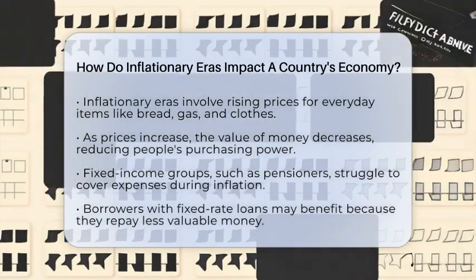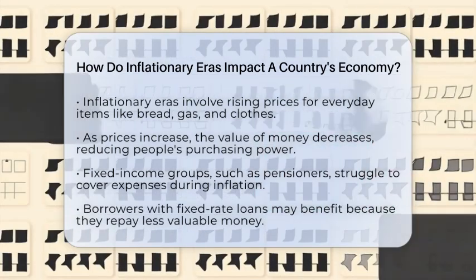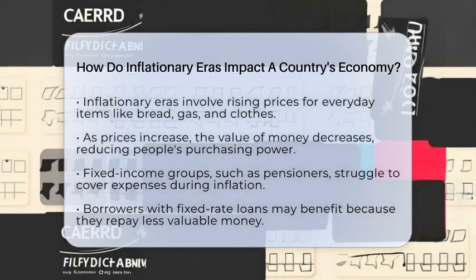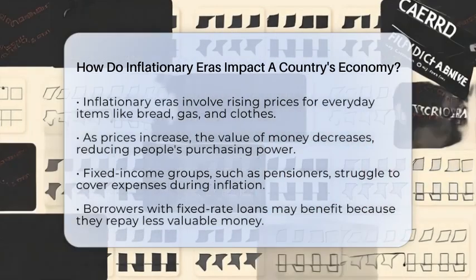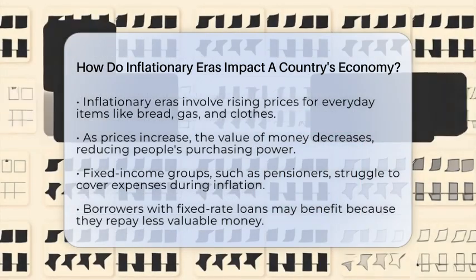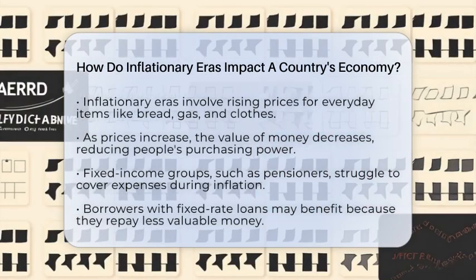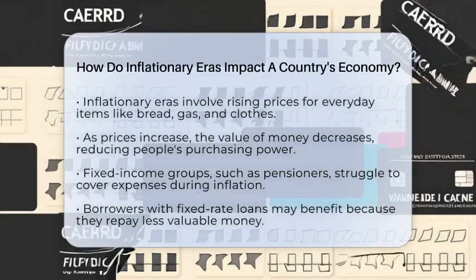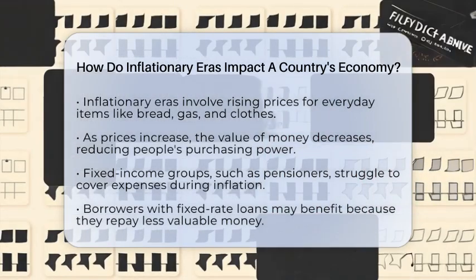When prices rise, the value of money drops, so people need more money to buy the same things. This means if your income stays the same, your purchasing power shrinks, and your standard of living can decline. For example, pensioners living on fixed incomes find it harder to cover their expenses, while people with loans at fixed rates might benefit because they pay back less valuable money.